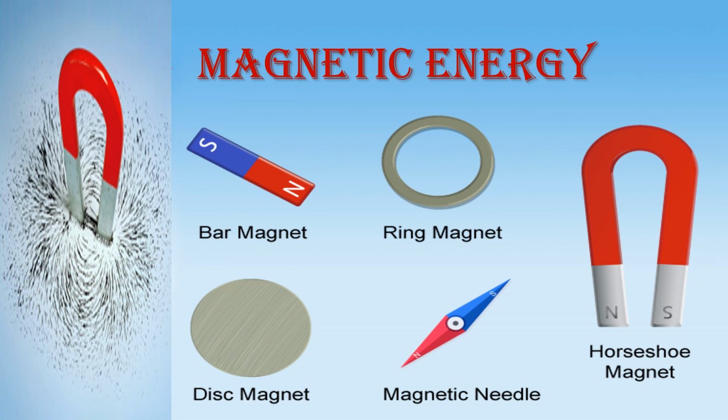Electromagnets are used to separate scrap iron from waste materials. If we want to separate the scrap iron from the waste materials, we need to use this magnetic energy, electromagnetic energy, okay children. So for this we are going to learn an activity, using a magnet and iron filings. Let us learn.